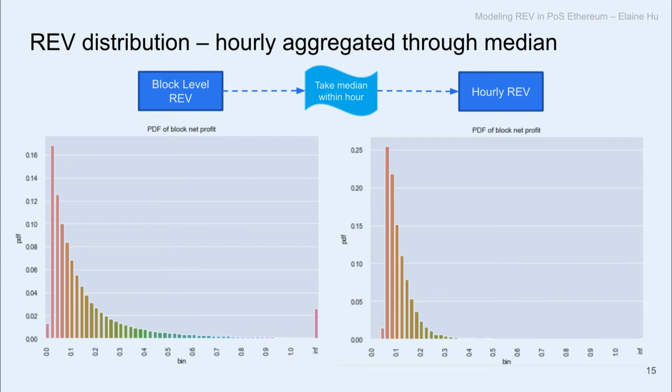The other benefit is, if we want to do some kind of time series model, the time intervals need to be equal, right? In the current block time, it's not equal, it's not yet a fixed 12 seconds. So by doing this hourly aggregation, we're able to create equally timed steps. That's the other benefit. Of course, the last benefit is that you reduce the number of data points from over 2 million to only 8,000. That makes the training of the model much quicker.